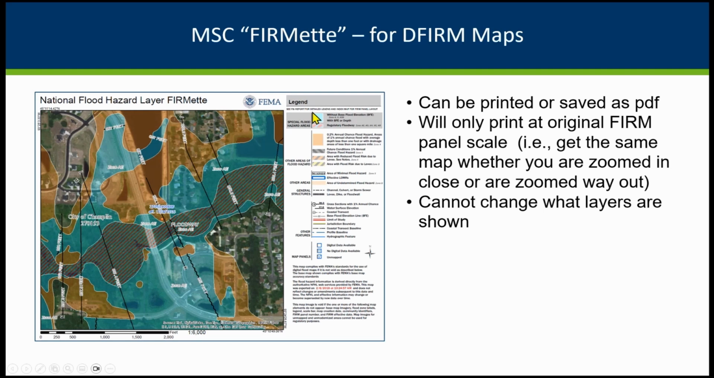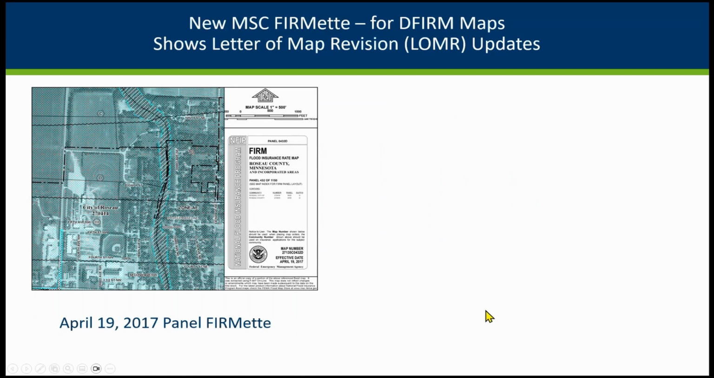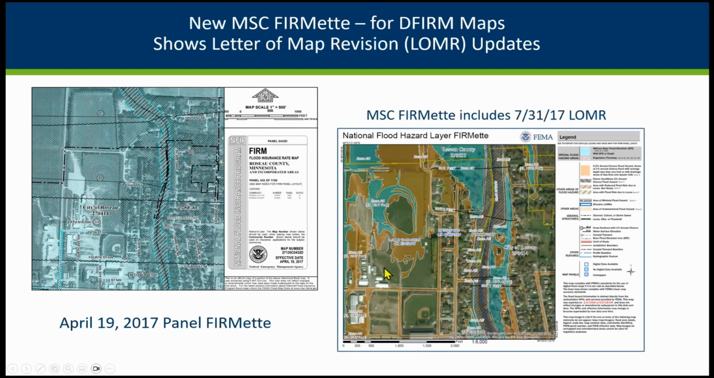But it's nice because it's got the legend there. It says it's an official copy of the map, and gives the date that you printed it out. The other thing nice with the D-FIRMs, the digital FIRMs, is in this example, new maps came out in April of 2017, but the city of Roseau had a big flood control project that was just about to be effective.